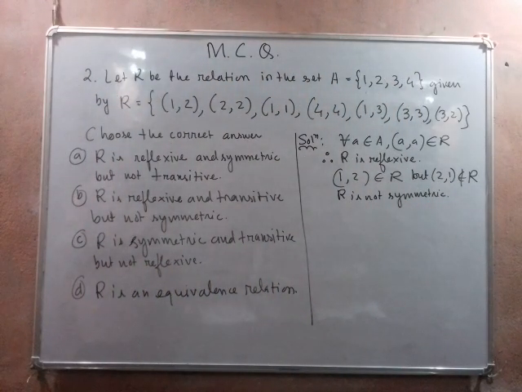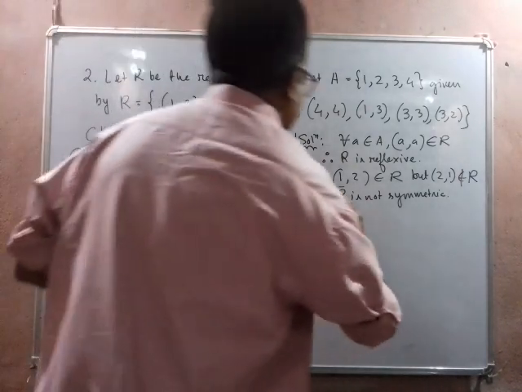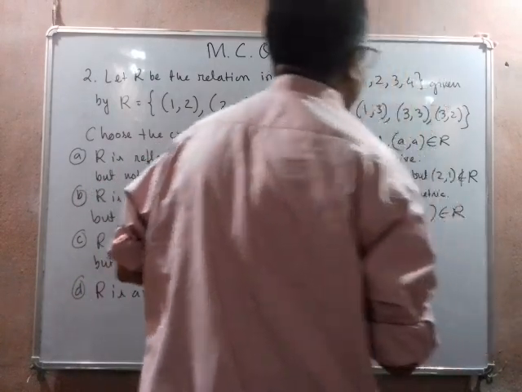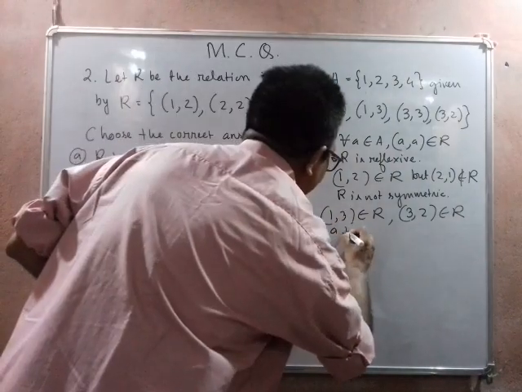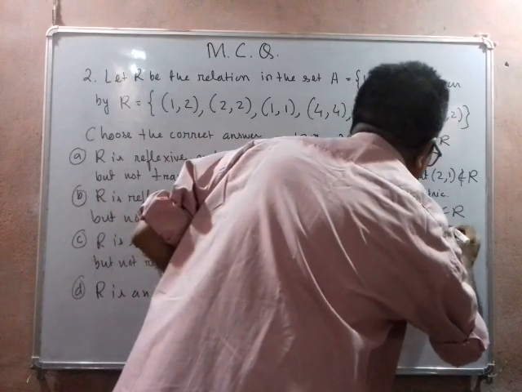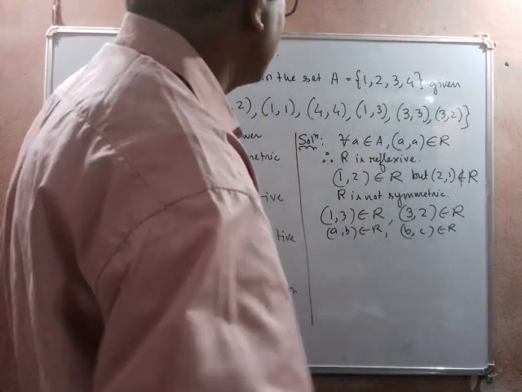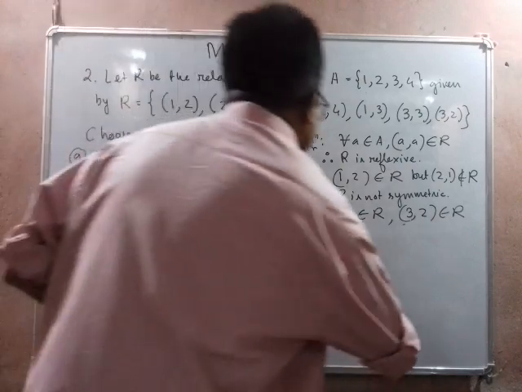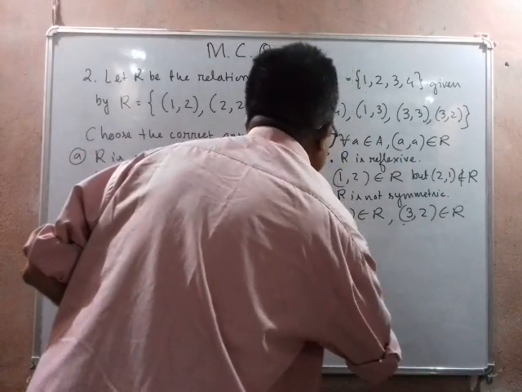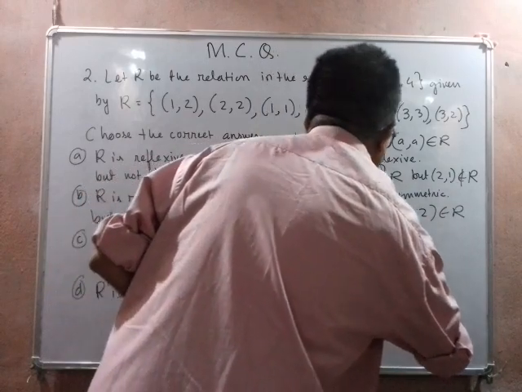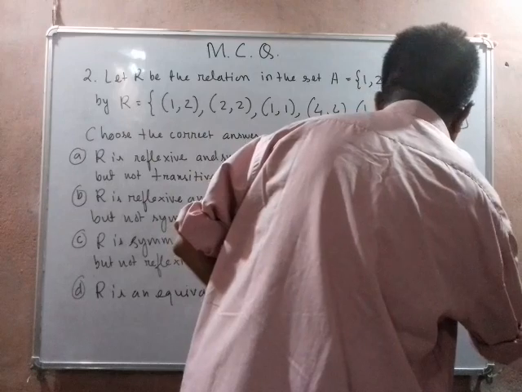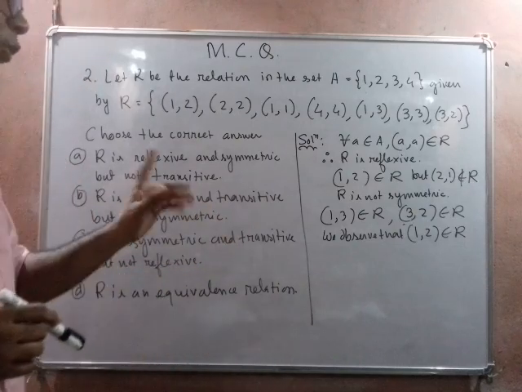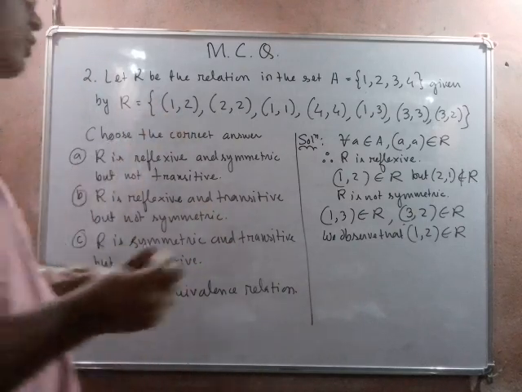Next we are going to check the transitivity. We can see that (1, 3) belongs to R and (3, 2) also belongs to R. The condition is: if (a, b) belongs to R and (b, c) belongs to R, then we must have (a, c) belongs to R. So here as (1, 3) belongs to R and (3, 2) belongs to R, this implies (1, 2) must belong to R. Yes, (1, 2) belongs to R. So it is transitive.